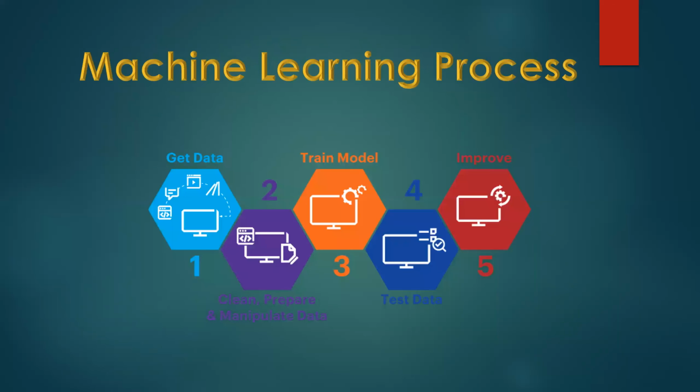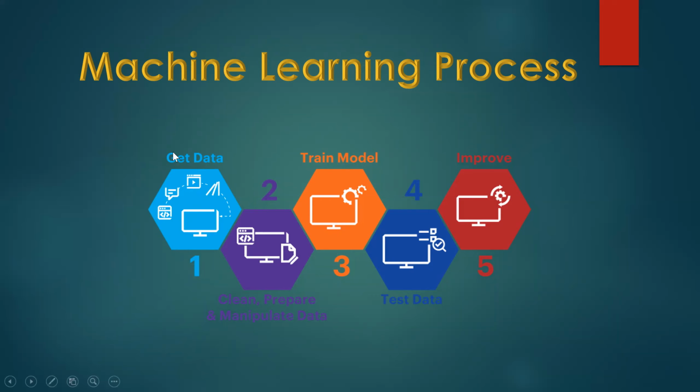The next thing: what is the machine learning process? In the name itself you can say, as I said before, that the machine is learning something, correct? To learn something we need to give the input. That's why we have this get data stage. Normally we will get the data from an Excel file, CSV file, web, PDF, or any source.